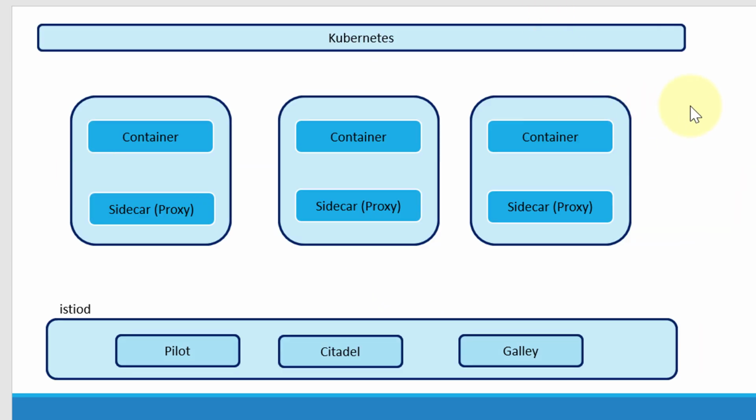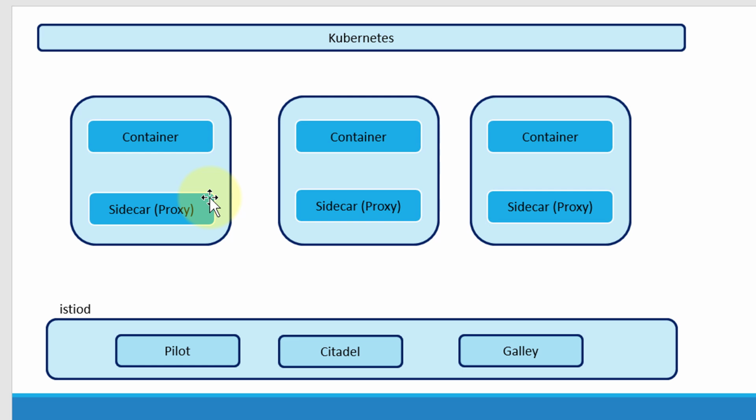So on a high level, if I get into Kubernetes, every pod is going to have the actual container that does its responsibility, and Istio will inject a proxy or a sidecar into each and every pod that is getting created within the namespace where I have enabled Istio. So the keyword that we need to observe very carefully is the namespaces where Istio needs to be enabled.